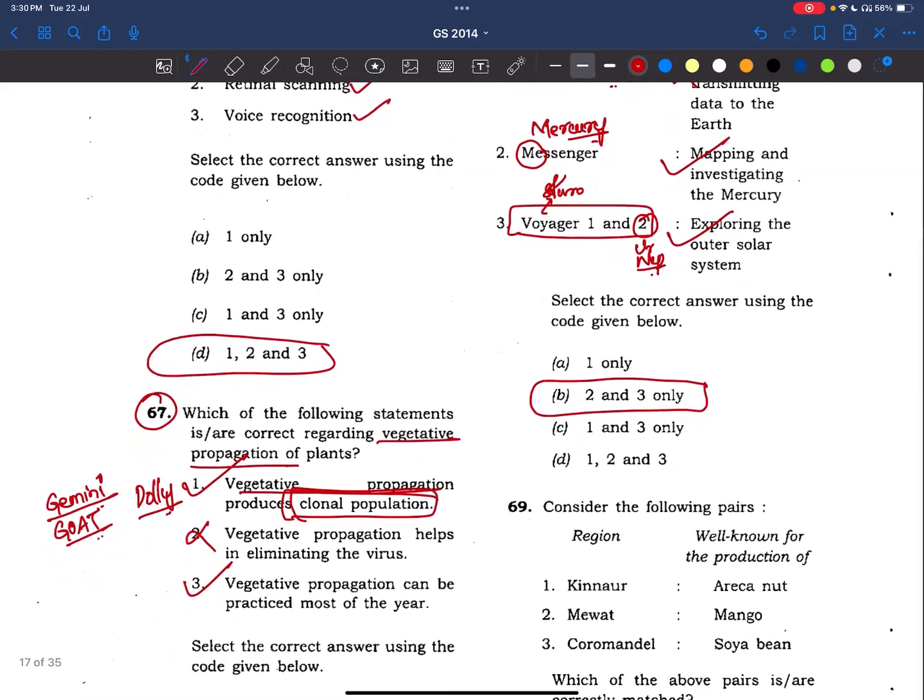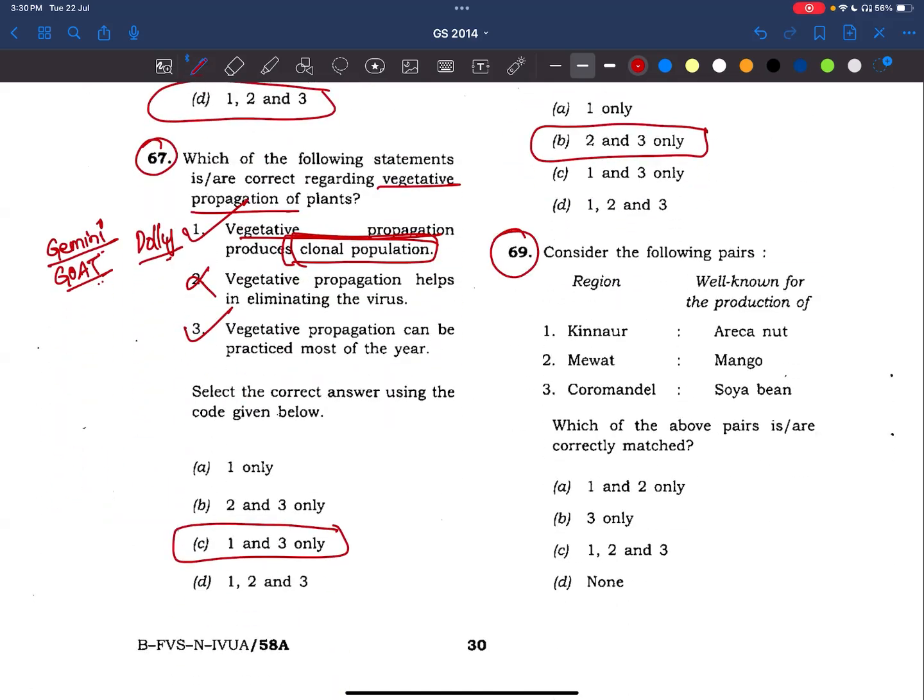Okay. Now coming to 69th question. Consider the following pairs. Region well known for production. See here, Kannur, it is in Himachal Pradesh. Himachal Pradesh is a hilly area, no friends. There apples are grown mostly. It is given Arecanut, so the first option is wrong. Arecanut is grown in Karnataka, Kerala, and Assam.